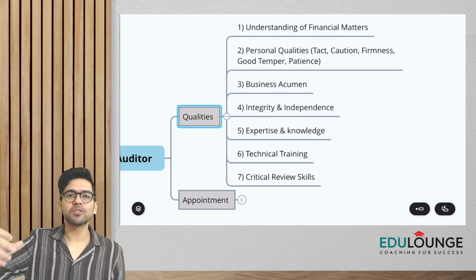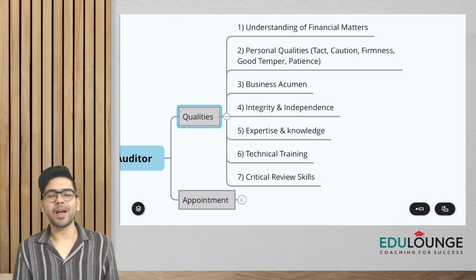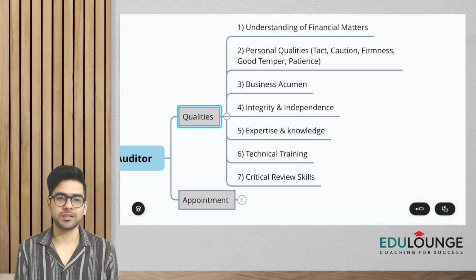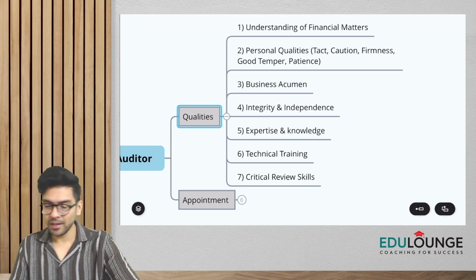We have to update this also through some technical trainings and educations. And we have to have good analytical skills, review skills. So these are certain qualities that should be possessed by an auditor.